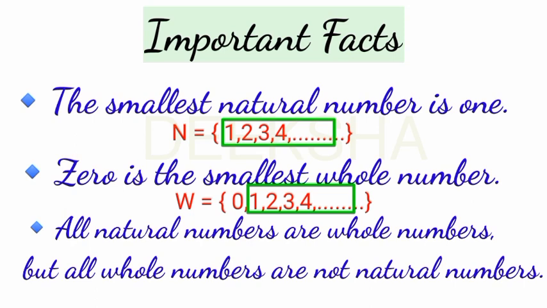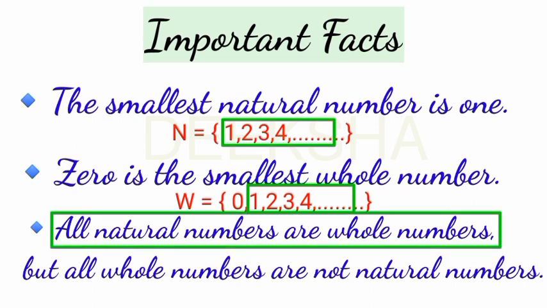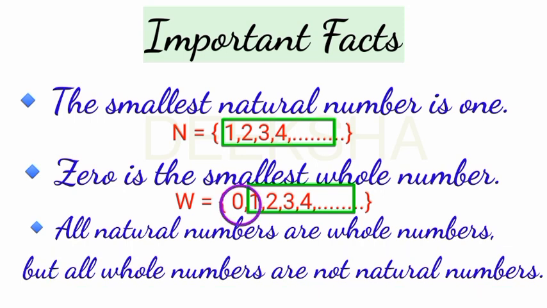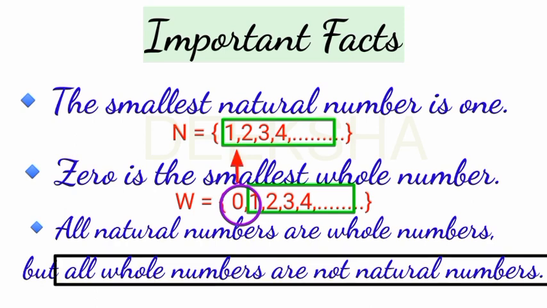So we can say that all natural numbers are whole numbers. But all whole numbers are not natural numbers. Why? Because 0 is a whole number, but it is not present in the set of natural numbers. So 0 is a whole number but not a natural number. So all the whole numbers are not natural numbers.